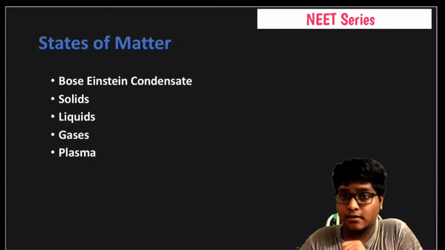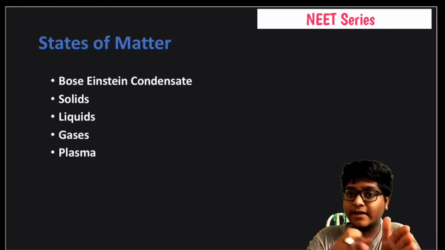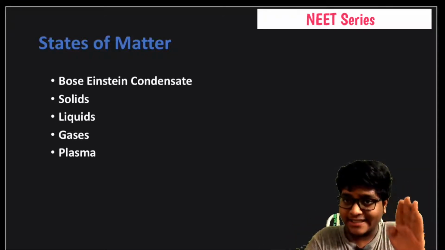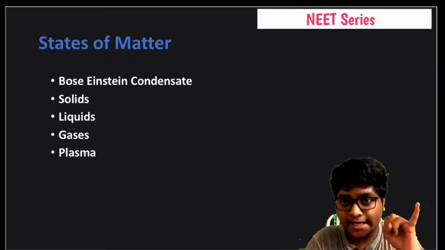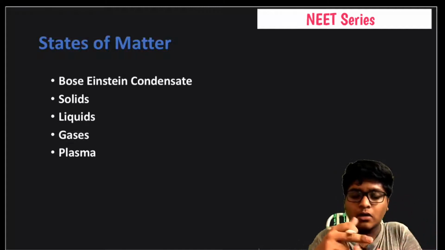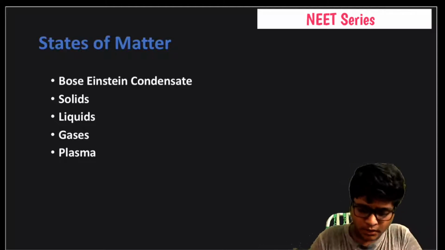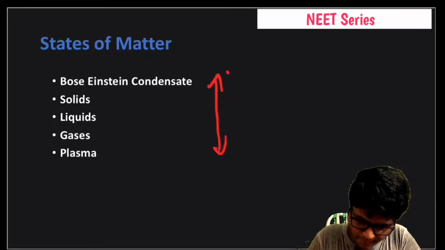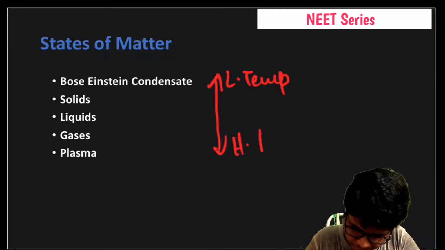States of matter. We know that solid, liquid and gas are the 3 different phases of matter. But if you take it in detail, there are 5 states of matter: Bose-Einstein condensate, solid, liquid, gas and plasma. So it was arranged based on temperature, from lower temperature to higher temperature.